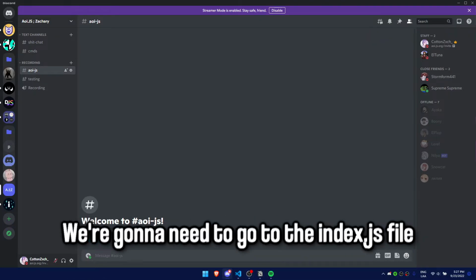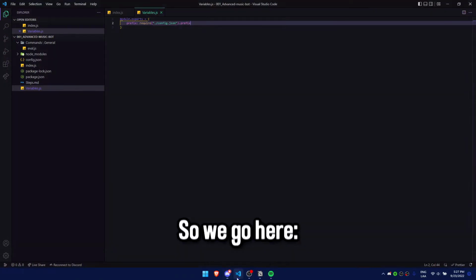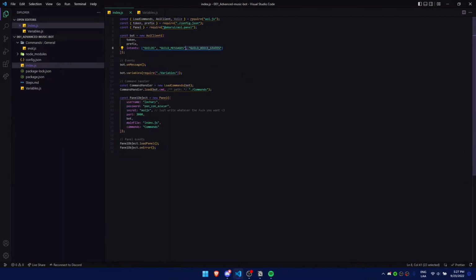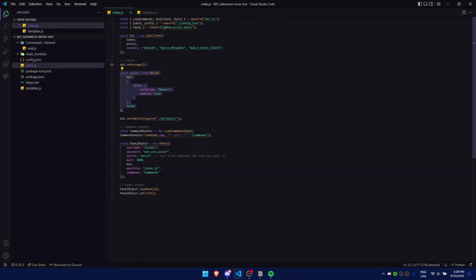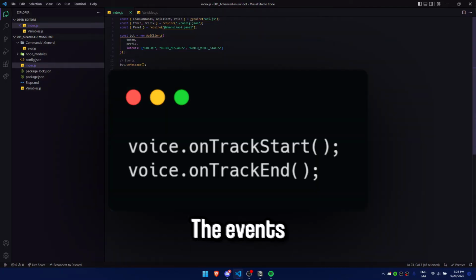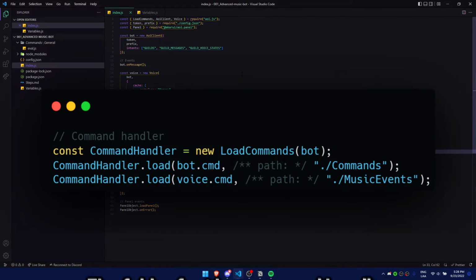So we're gonna need to go to the index file and make the basic music preparations. So we go here to the index, the voice thing at the top, add the guild voice intents, the voice whatever the fuck that is, the events, and the folder to the command handler.